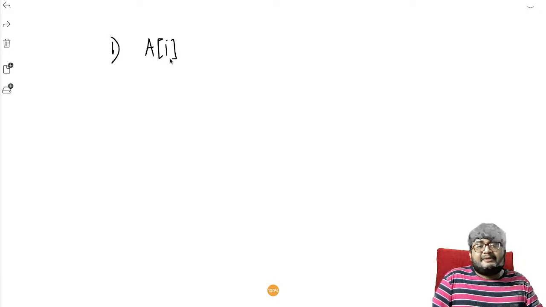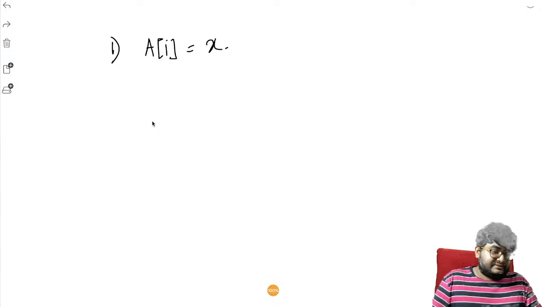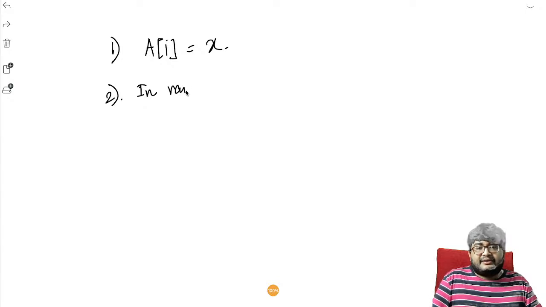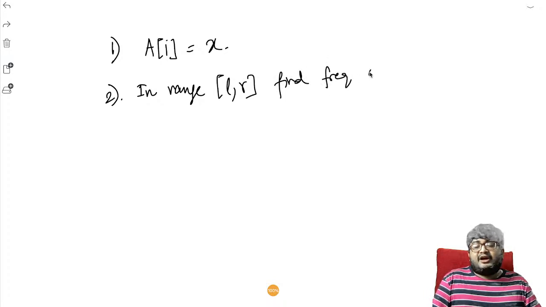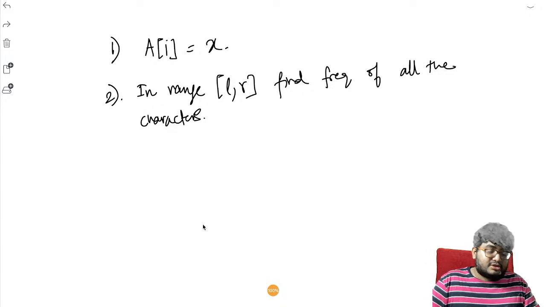First type is replace A of I with X. The second type of query is in range L to R, find the frequency of all the characters. So this is the problem that it has reduced to. Once we have the frequency, we can find the kth largest easily.